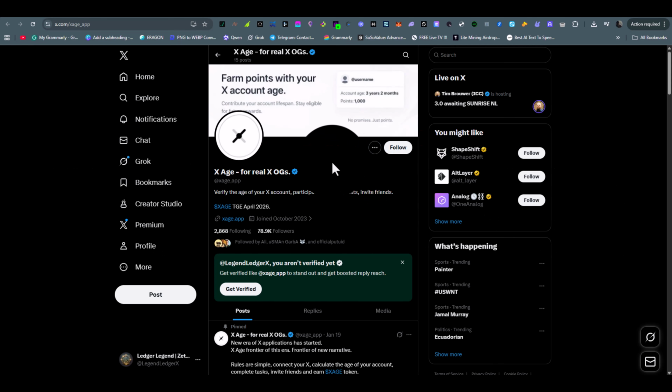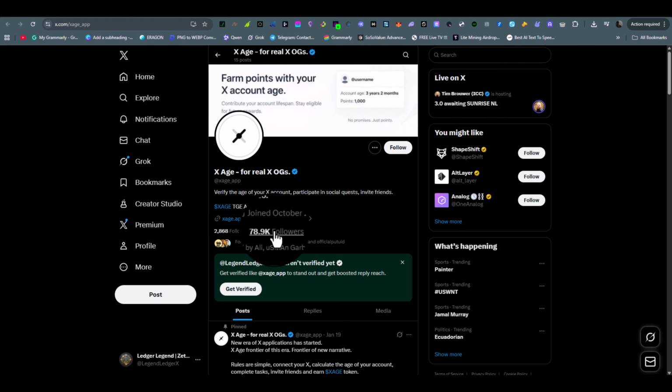So today I'll share with you an interesting airdrop which is called XAGE. So in this project you need to verify the age of your X account. Then you can participate in social quests and you can invite friends as well. They have mentioned that the XAGE TGE will happen in April 2026. So you have around 3 months to join.